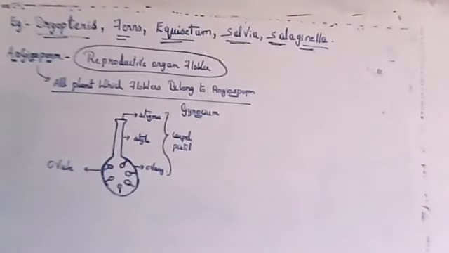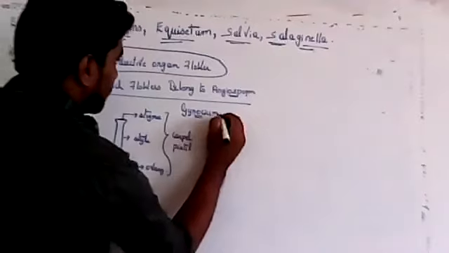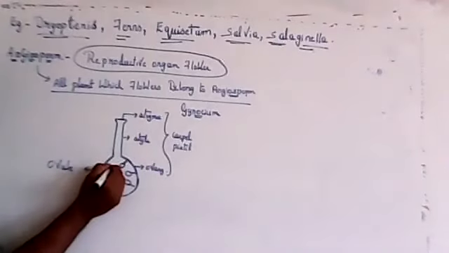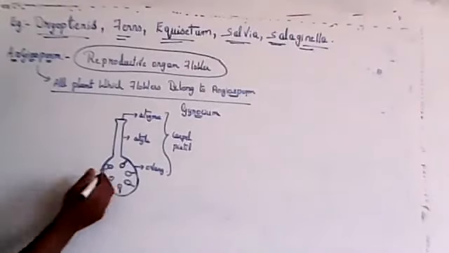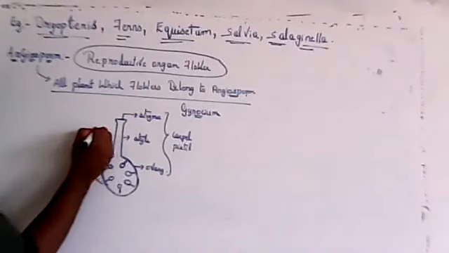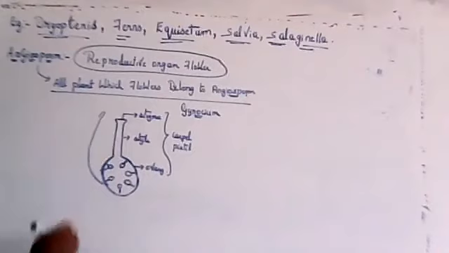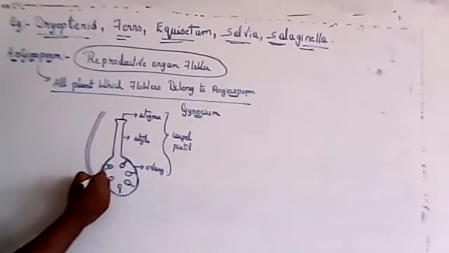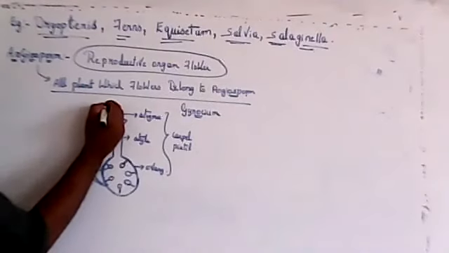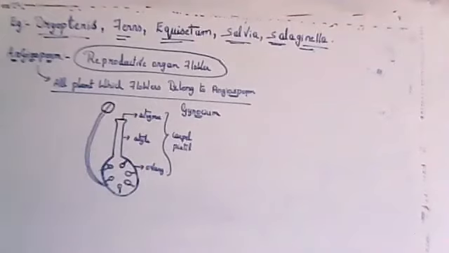So gynoecium is the female part. Then you have one more sex organ, the male sex organ, which is called androecium, or anther. They will have anther on top which will produce sperm, or pollen grain.